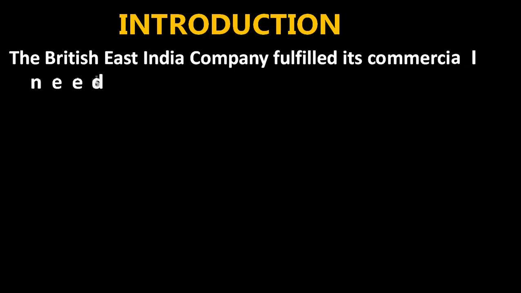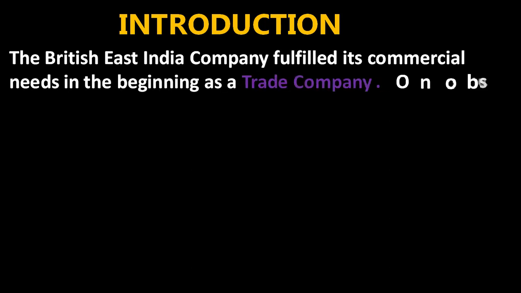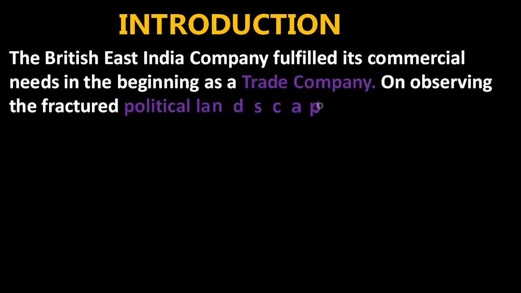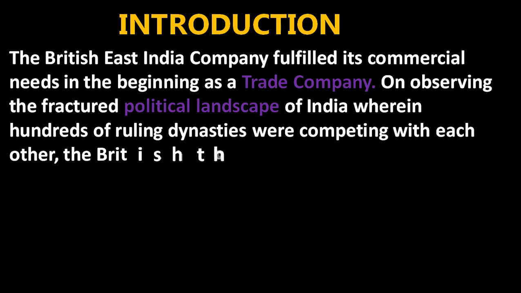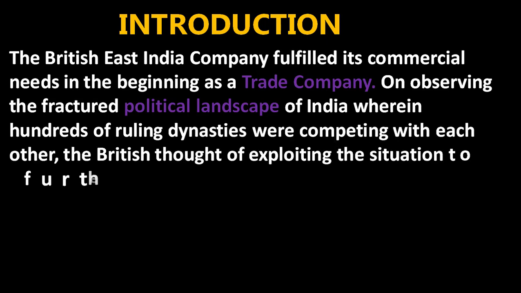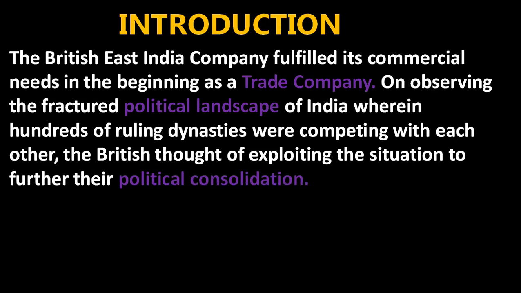The British East India Company fulfilled its commercial needs in the beginning as a trade company. As we know, the British East India Company came to India for the purpose of trade. To start the trade, what needs are required? Those are all the needs it fulfilled.